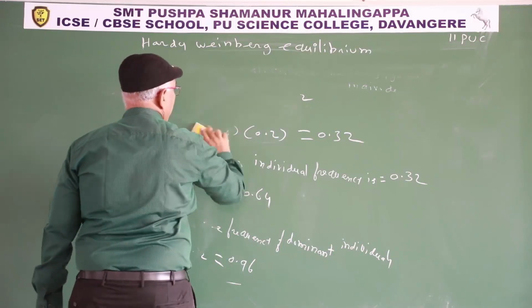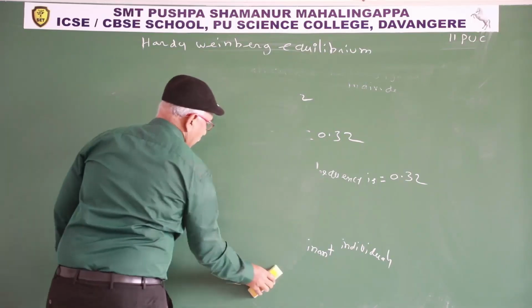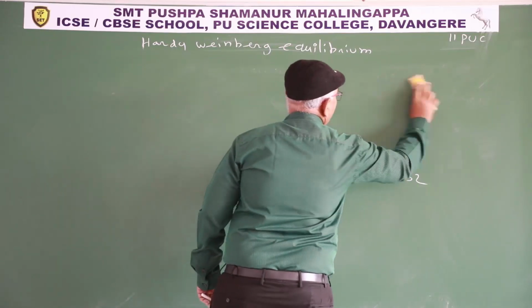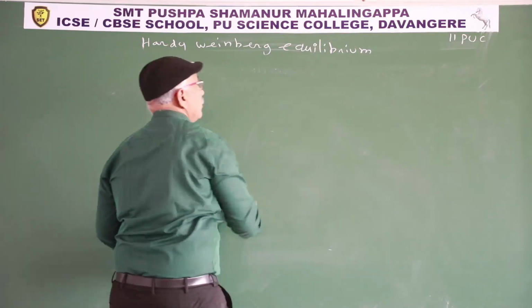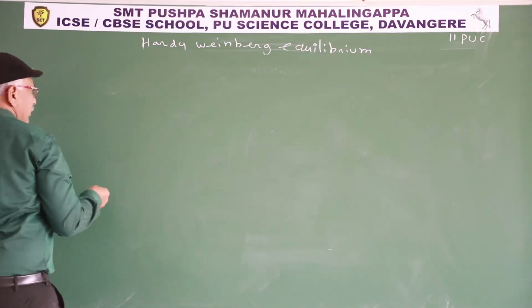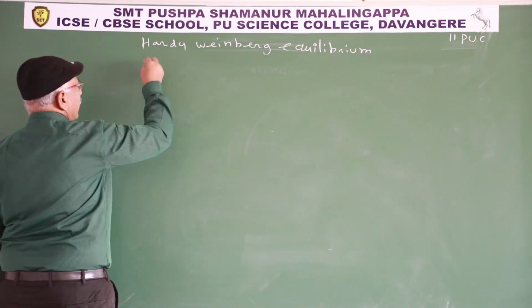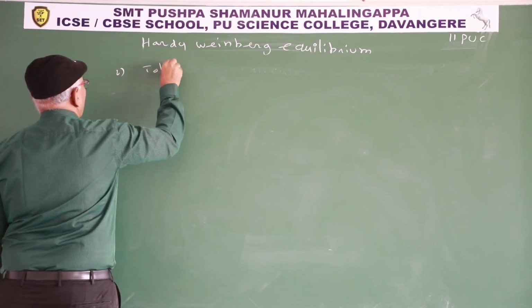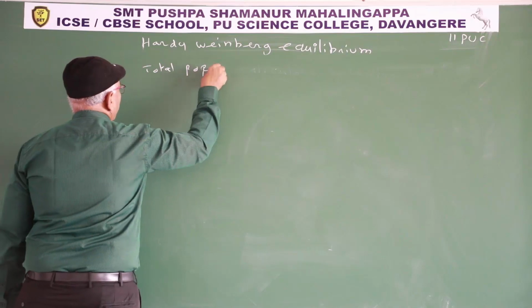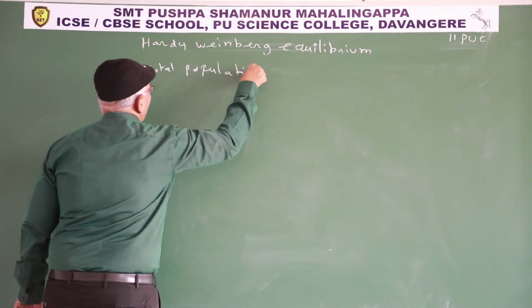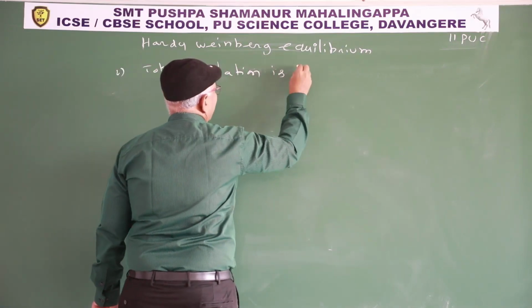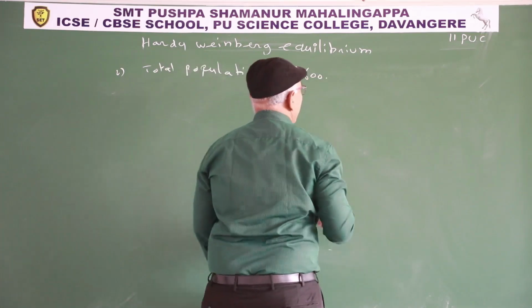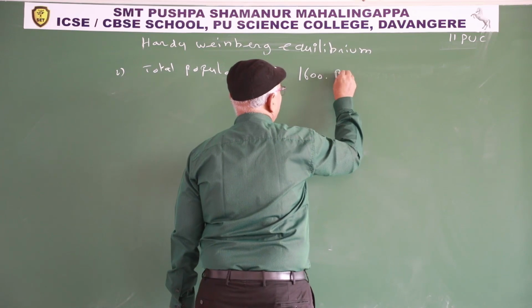In another model, they may give the total population. Total population is 1600. Recessive individuals is 256.